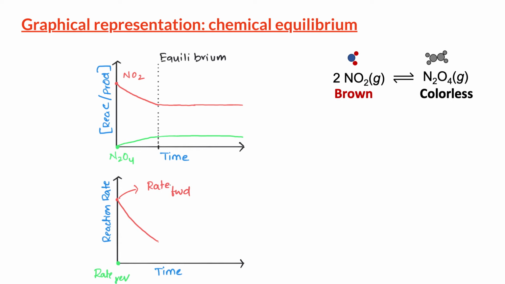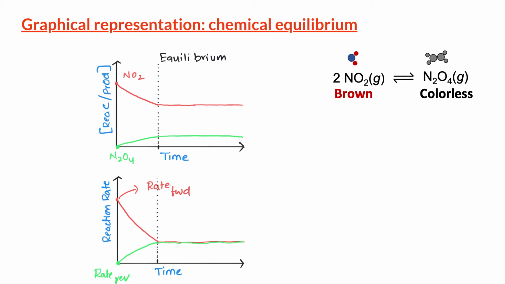Over time, the concentration of N2O4 increases, therefore the rate of reverse reaction also increases. After certain time t, the rate of forward reaction is exactly equal to the rate of reverse reaction. This is said to be the state of chemical equilibrium. Beyond this point, no matter how long we keep the reaction, the rate of forward reaction continues to be the same as the rate of reverse reaction.